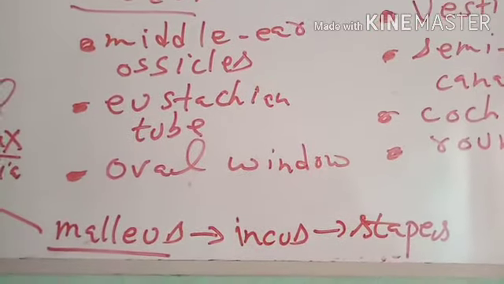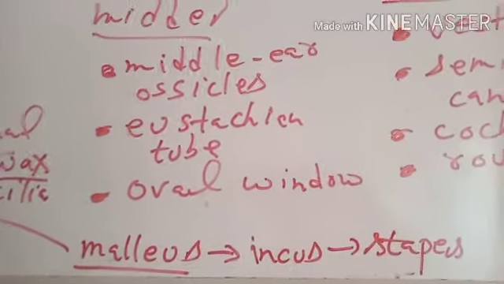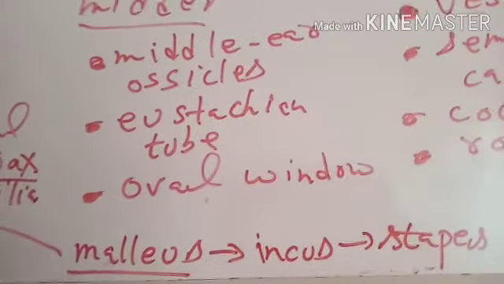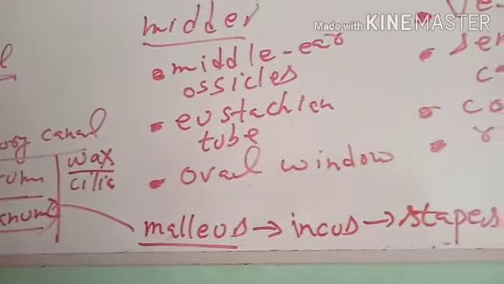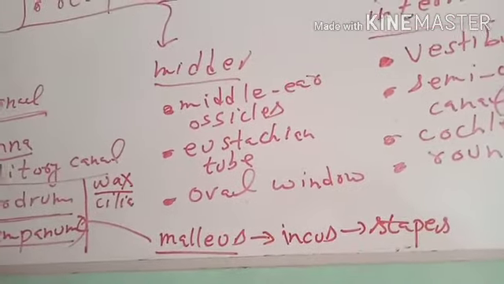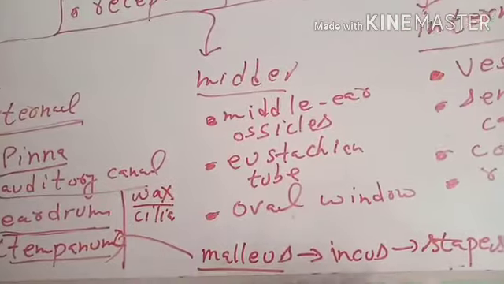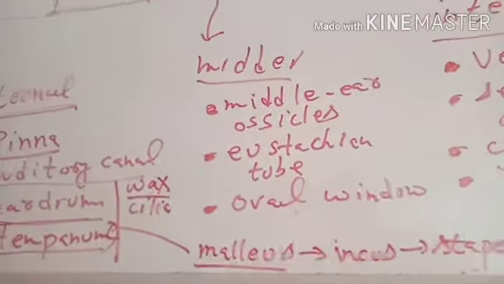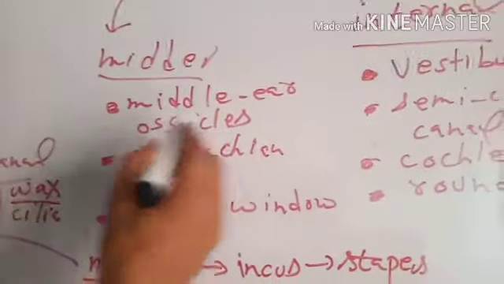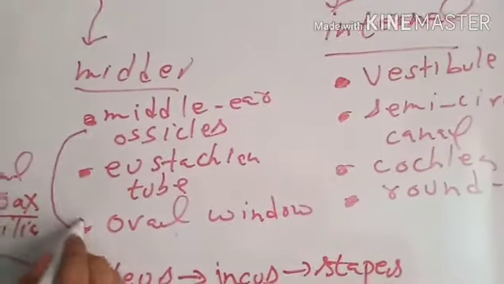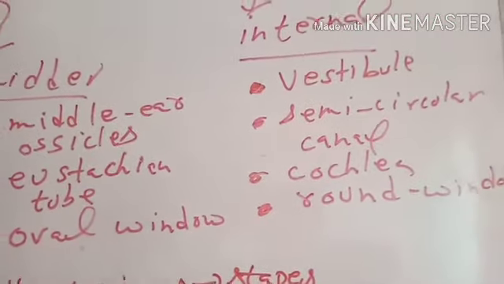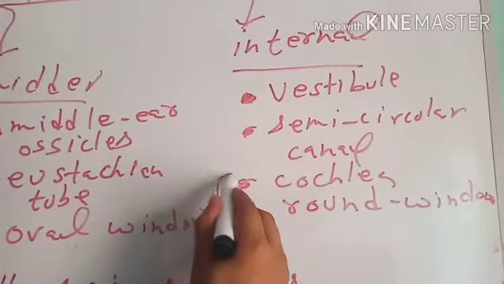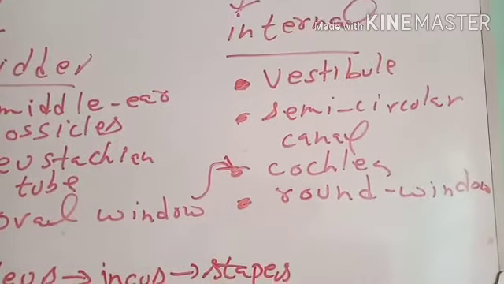When tympanum or eardrum vibrates because of the striking of sound waves, these three small bones also vibrate. The cumulative vibration of these small bones will cause the amplification of the sound. This amplification of the sound from the ossicles will pass by oval window into the cochlea of internal ear.